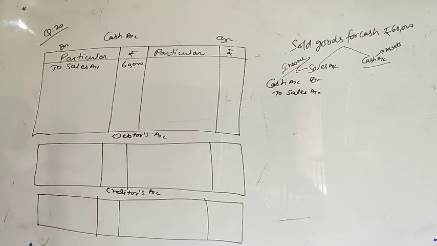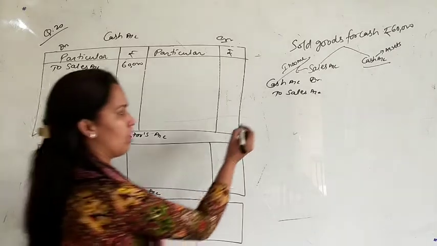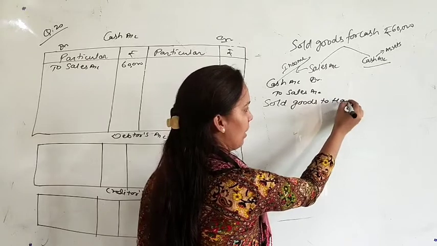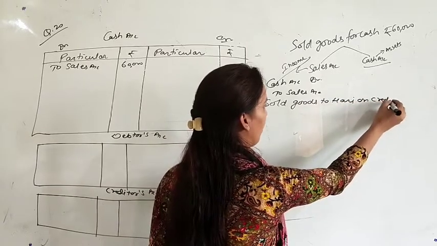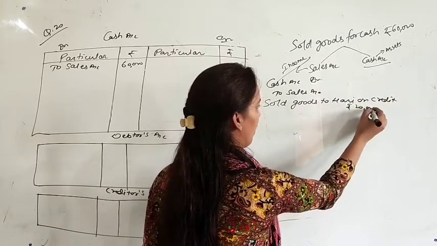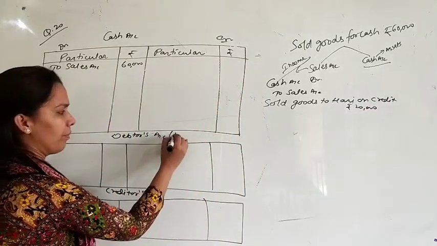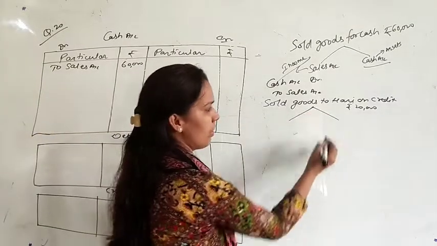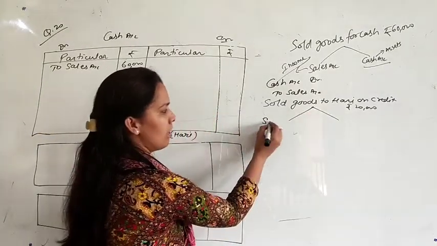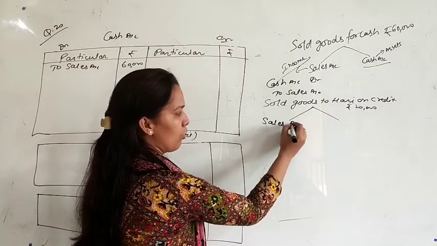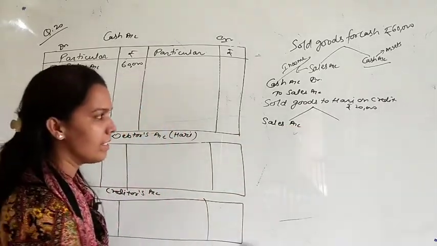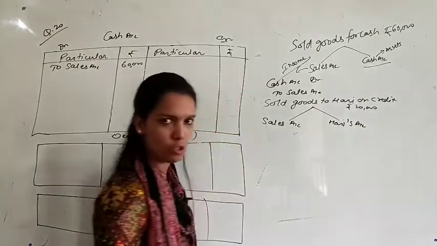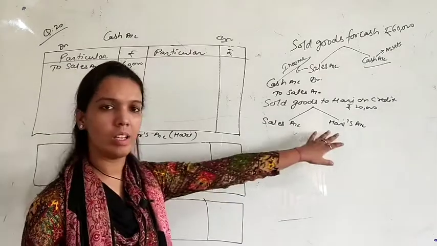Second one, sold goods to Hari on credit 20,000. Sold goods to Hari on credit rupees 20,000. Hari is your debtor because you are selling goods. Now see which two accounts are affected here. Sales, because you are selling on credit, and second one account will be Hari's account, because in this there is no role of cash. Sales account and Hari's account.